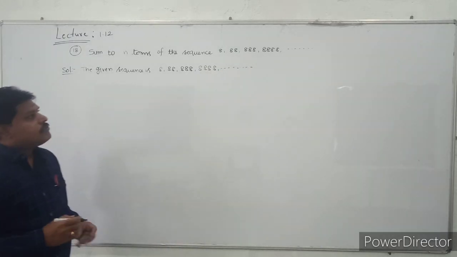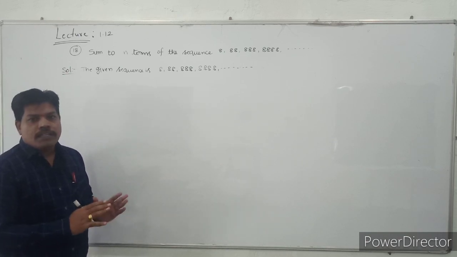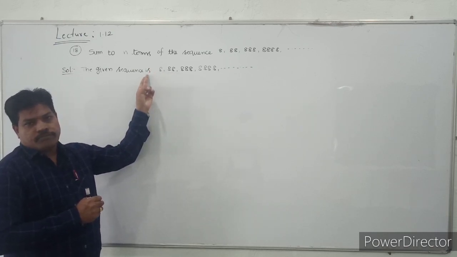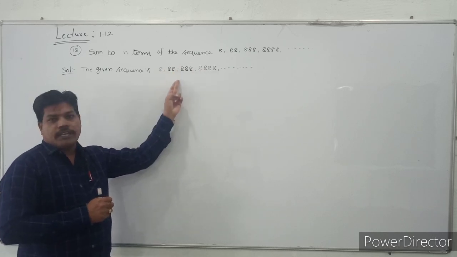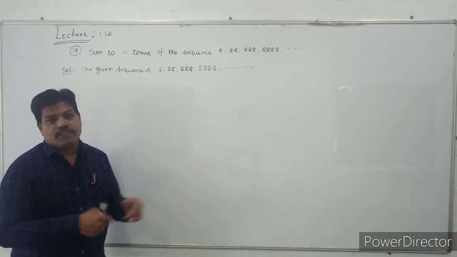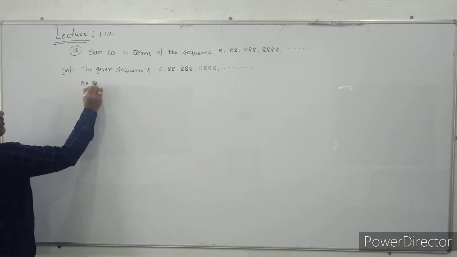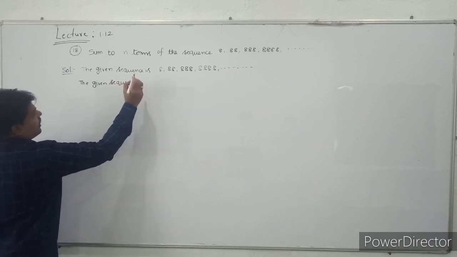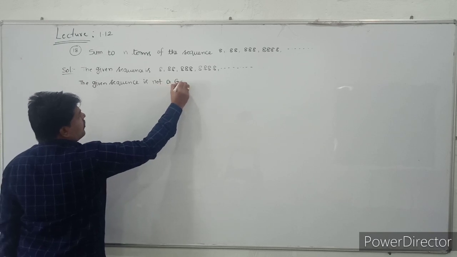Here I have observed that the given sequence is not a geometric progression. Why? Because if you calculate A2 by A1, A3 by A2, and A4 by A3, these are not equal. So the given sequence is not in GP.